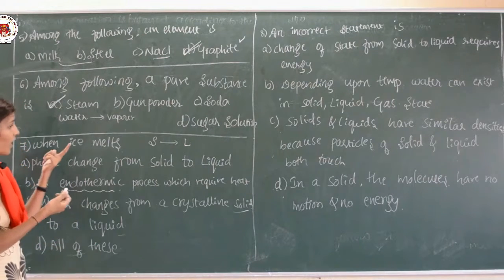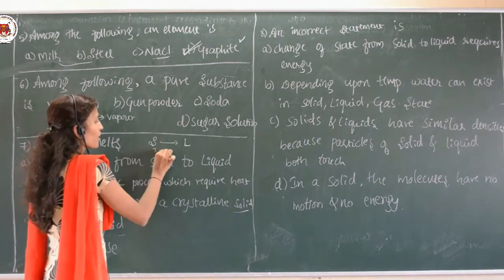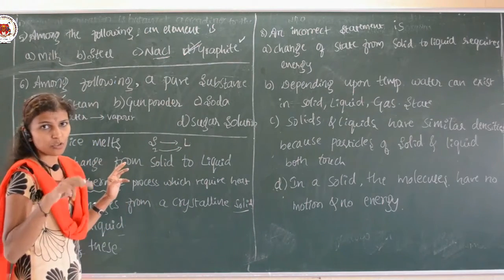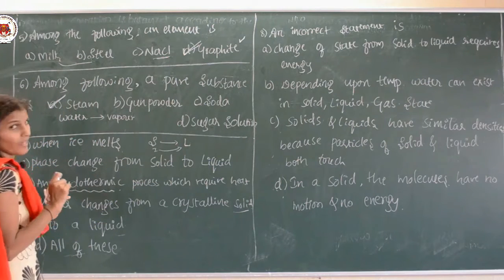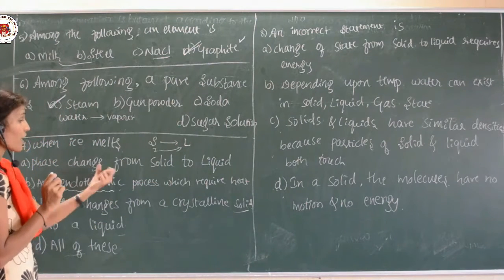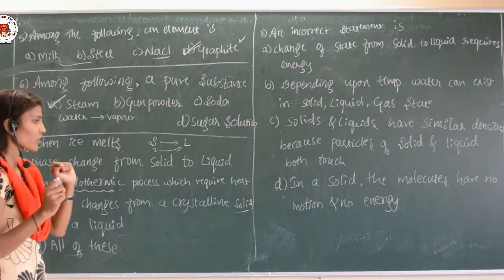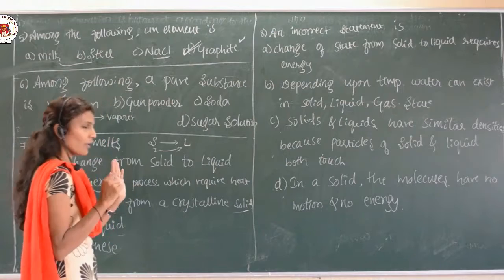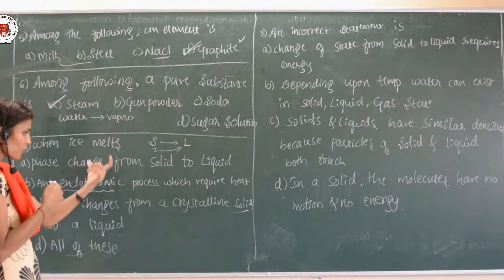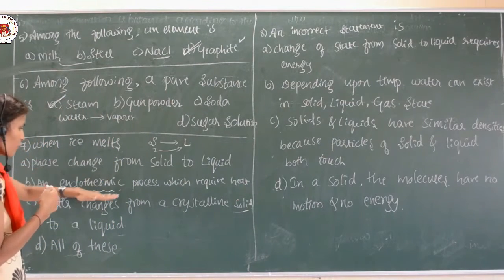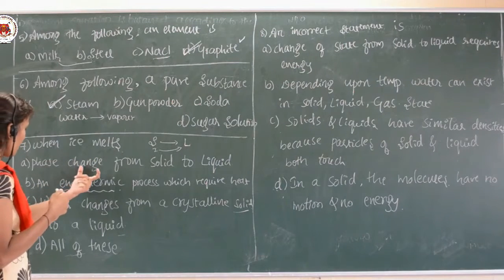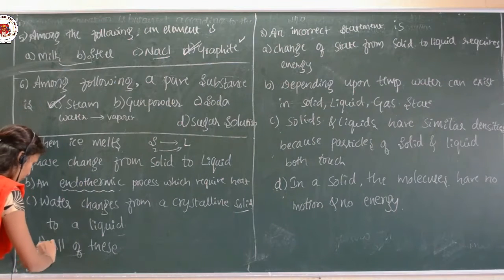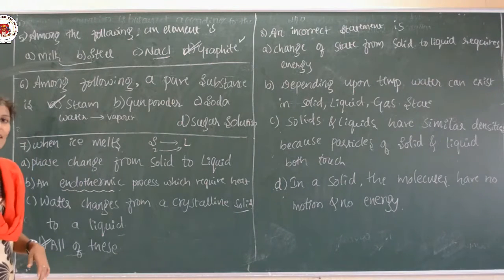See here, when the ice in the solid state gets converted into liquid, there is a phase change from solid to liquid. That is correct. And it is endothermic, which means that it requires the heat for the conversion. That is also correct. And here the crystalline form of the solid is converting into liquid. Even that is also correct. So, according to this question, whatever the choices they have given, all these A, B, C options are correct. So, we can choose all of the above as the correct answer.